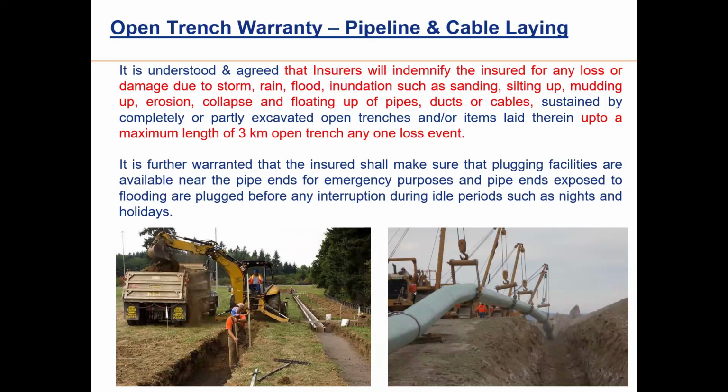At any moment of time, if there is heavy rainfall while you are laying the pipeline, the open end of the pipe should be plugged immediately. So this plugging facility should be available near the pipe end for emergency purposes. Emergency means if there is a sudden rain or a sudden flow of water, whatever the emergency, in that case you have to plug the open ends of the pipe.